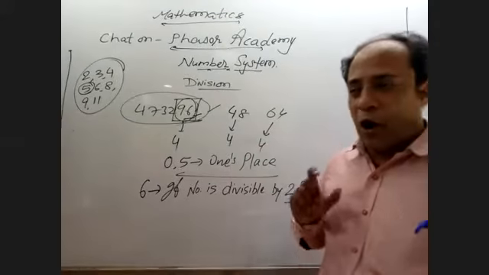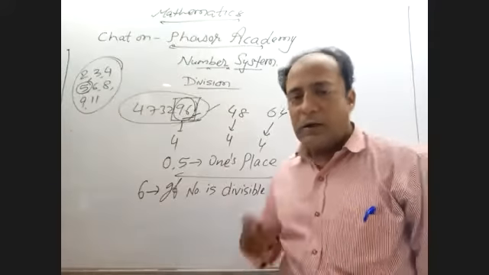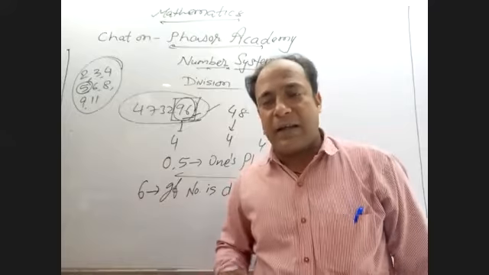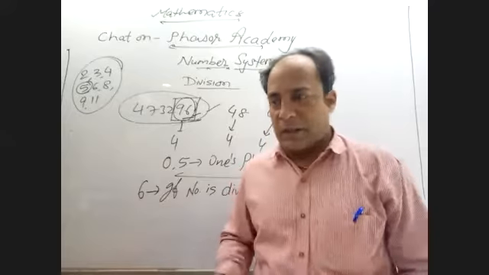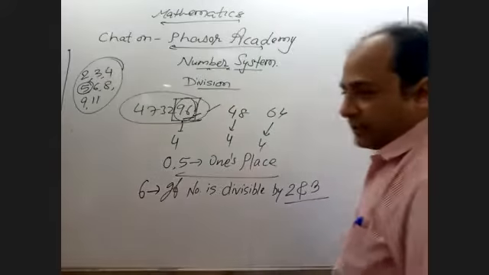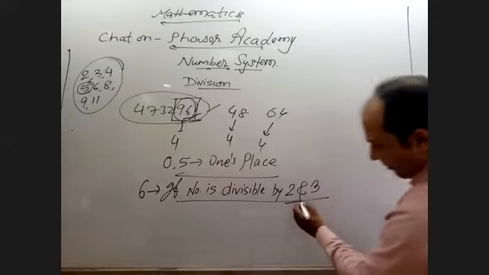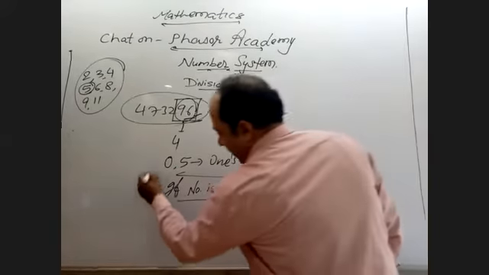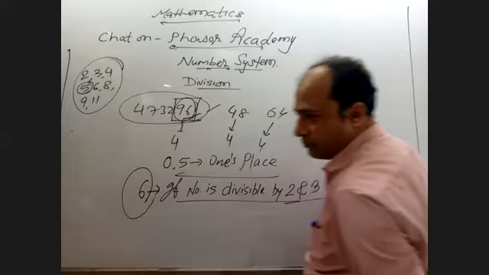If I say 'or', it indicates either/or, so the number might be divisible by 2 or 3. But here the concept is: if a number is divisible by 2 and 3, then only it is divisible by 6.